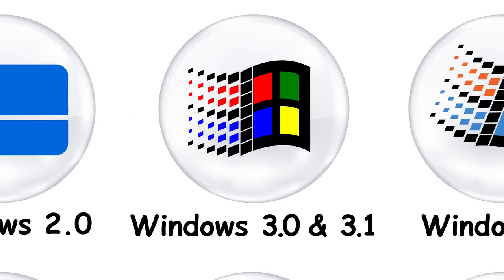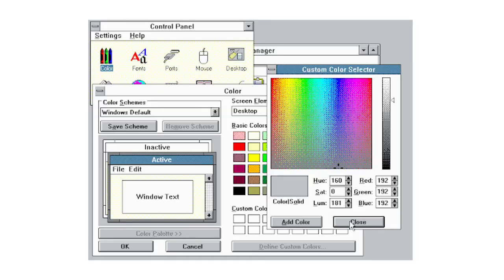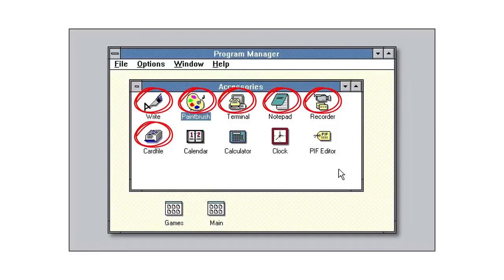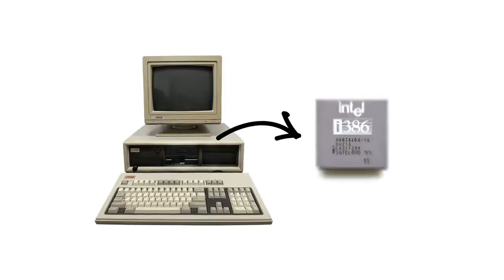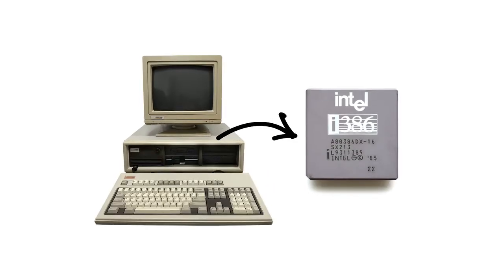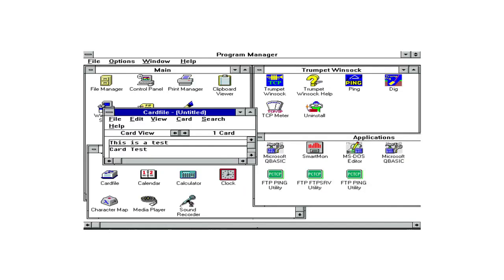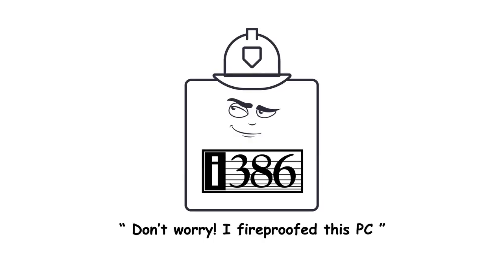Windows 3.0 and 3.1. Windows finally looks like Windows. 1990. Full-color interface. Actual icons. Programs that didn't instantly crash. Thanks to Intel's 386 processor, your PC could finally run multiple apps without catching fire.